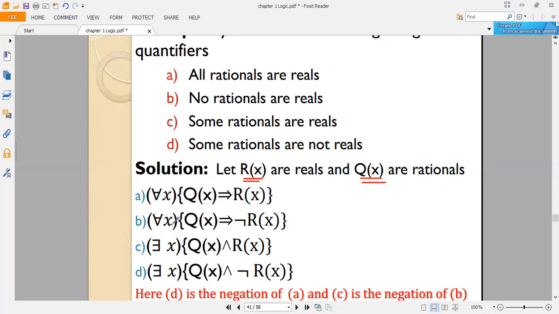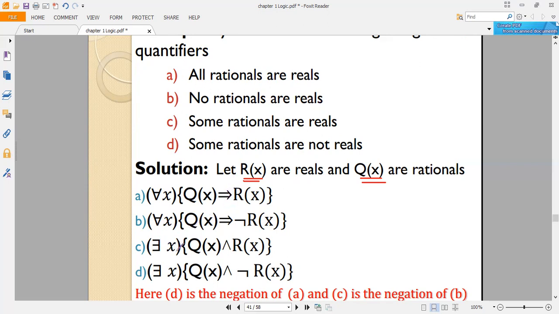No rationals are reals. አሁን no rationals are reals ማለት ደግሞ እያንዳንዱ rational ሆኖ real ይሆን የለም ማለት no rationals are reals. rational ሆኖ real የሆነ የለም. So which means that for all X, Q of X implies negation of R of X. rational ሆኖ real ያልሆነ no rationals are reals.